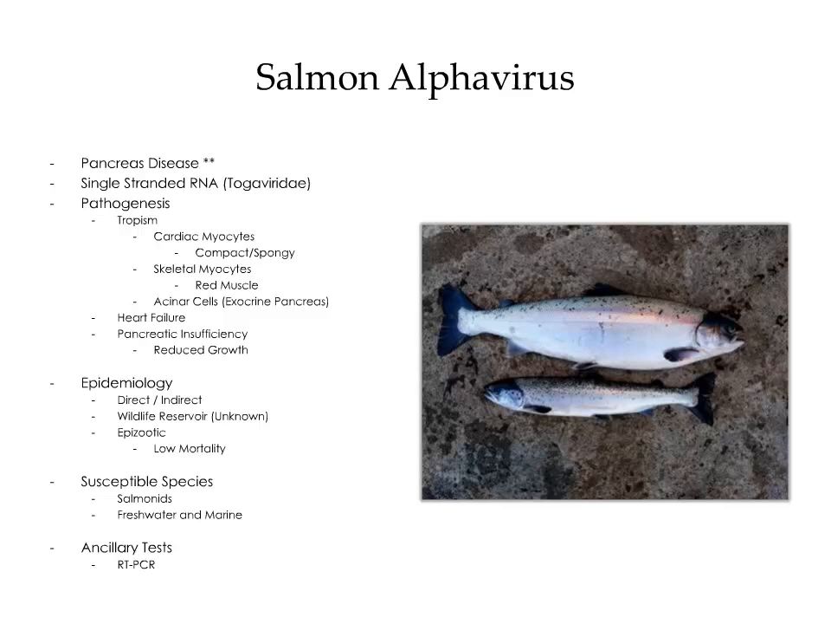The disease is associated with heart failure and pancreatic insufficiency, which can result in reduced growth. In regards to epidemiology, transmission is direct or indirect. It's believed that the virus has a wildlife reservoir, however, this is yet to be identified. Epizootics are generally associated with low mortality. Pancreas disease is primarily a disease of salmonids in both the freshwater and the marine environment. Ancillary testing is available, including real-time PCR. The image on the right illustrates how the affected fish have stunted growth as a result of pancreatic insufficiency.